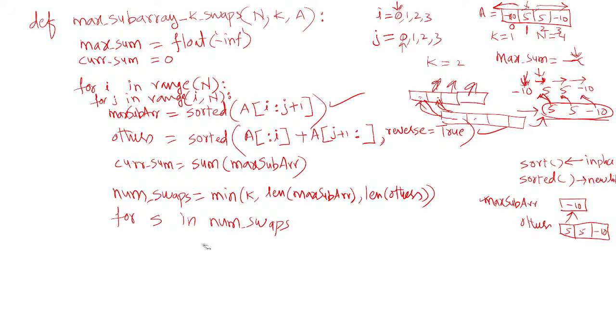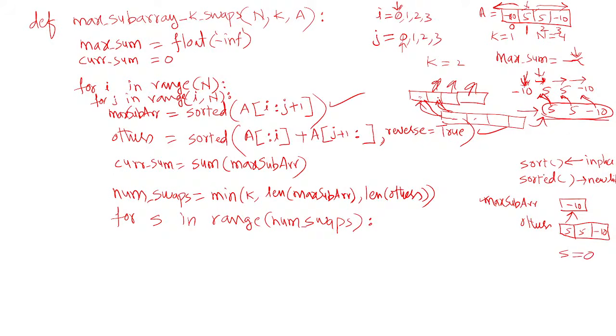We cannot use it like this, so it is range of number of swaps. Since in our case the number of swaps is 1, the s value will get range of 1, which means the s value will get as 0.